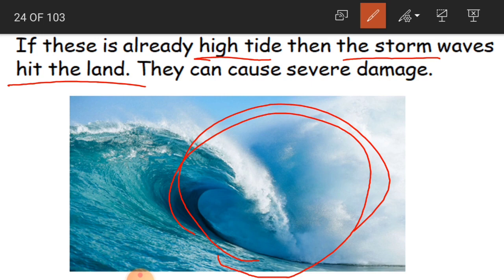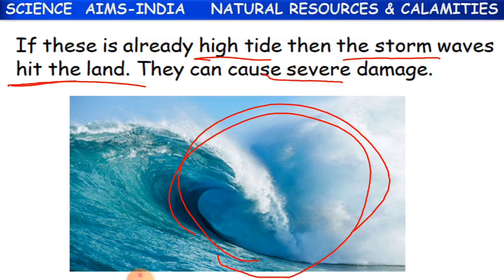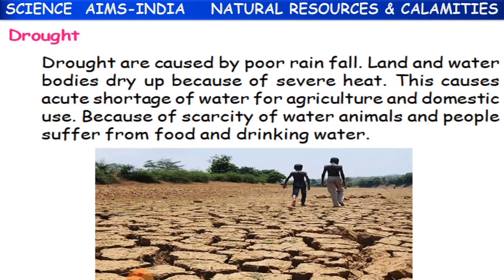When there is a slow movement, then it is very good to see it. But when the waves are very strong, then it is very dangerous. As you can see here in the picture, these storm waves are going to hit the land. Along with the thunder, lightning, rain, air and all that, the water is going to hit the land. Then you can see the severe damage. Like our tsunami. So that is why this is a disaster. Okay, children. And at the last, we'll learn about the drought.